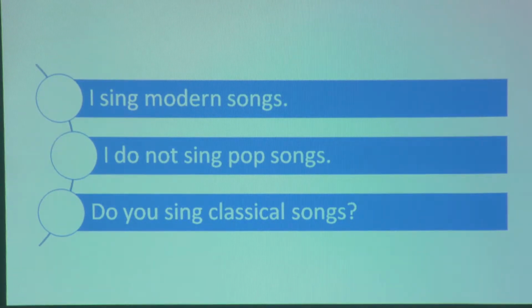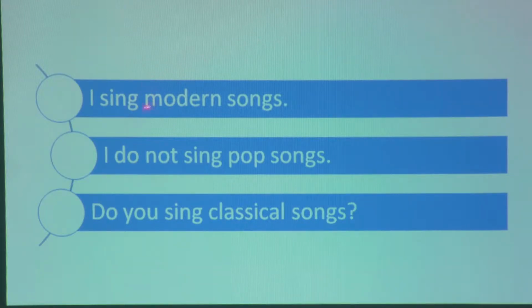I sing modern songs. This sentence states something, asserts something, right? And it is positive in a sense. So what we can say? We can say that this is a simple statement, a simple positive sentence, right? A positive sentence is also called affirmative.